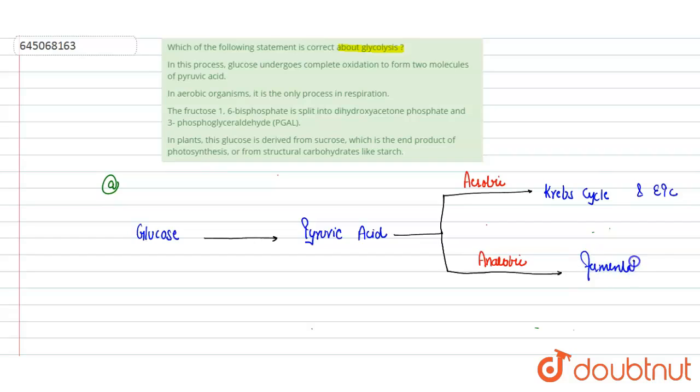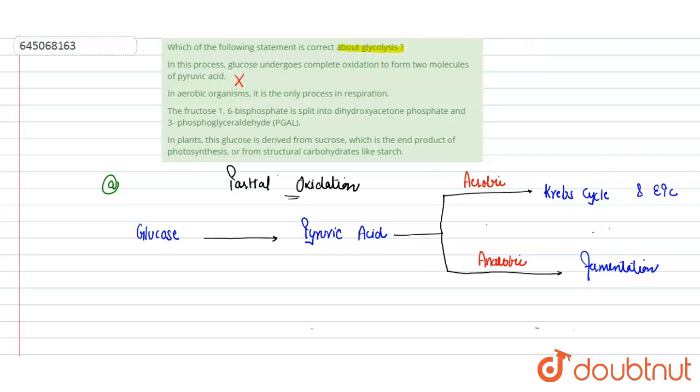So this is the fate of glucose, starting from the formation of pyruvic acid. In this process, they have said glucose undergoes complete oxidation. This is not a correct statement, because glucose undergoes partial oxidation. Complete oxidation will come when the complete respiration steps are involved. So this is partial oxidation, not complete oxidation. So we can say it is an incorrect statement.